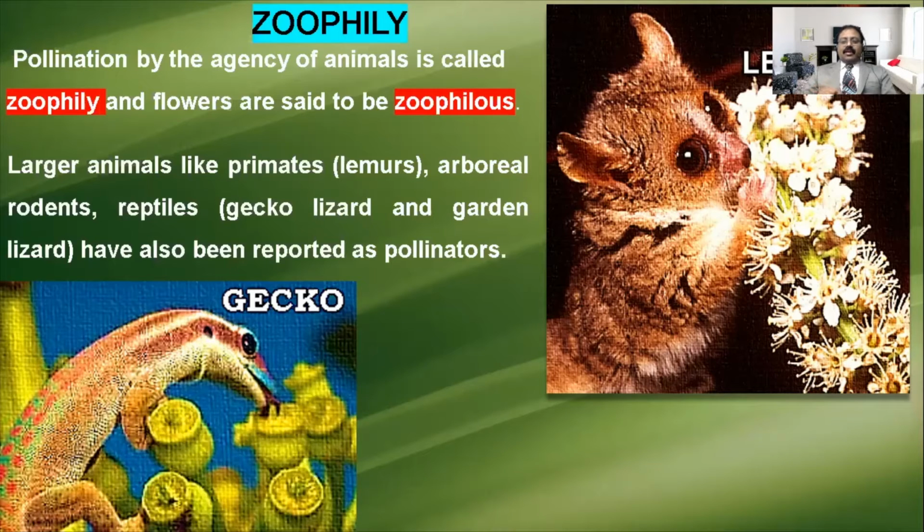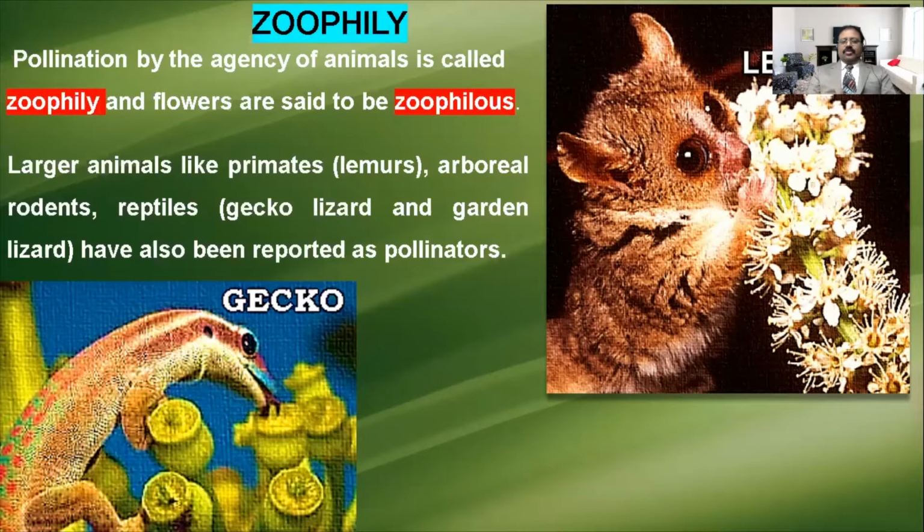That zoophily occurs in some plants. That type of plants are called zoophilous plants or zoophilous flowers. Usually large animals like lemurs, the primates. Primates means mammals, and monkeys also come under primates.